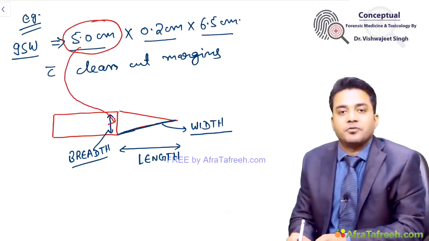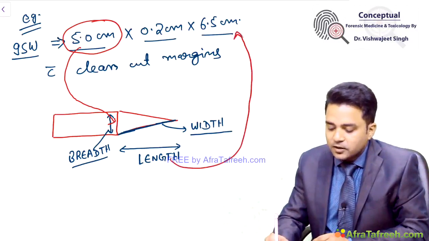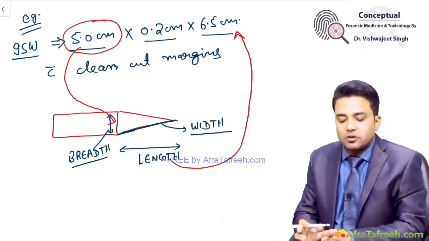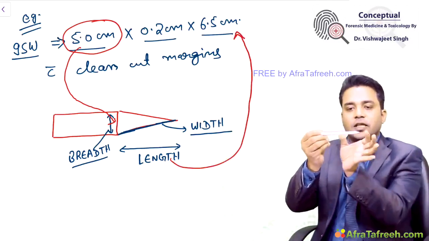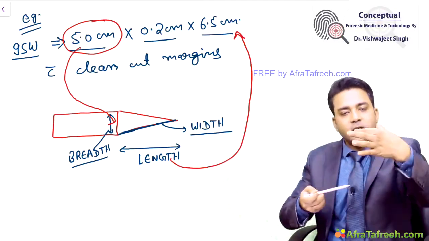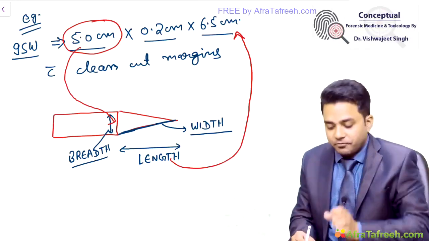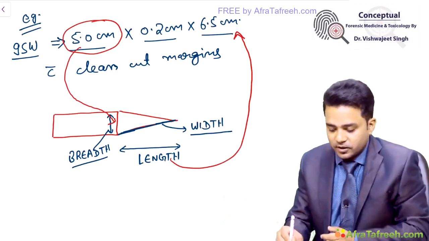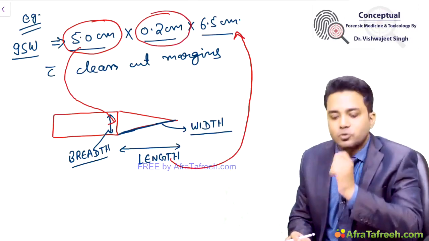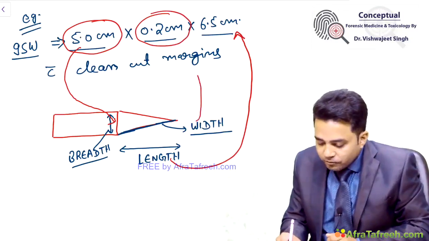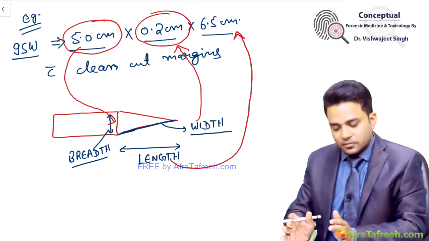Length of the knife is going to produce which thing? Length is going to produce the depth of the wound. Suppose this is the knife. The length of the blade will be the depth of the wound. The breadth of the blade of knife will be the length of the wound. And breadth of wound, like 0.2 centimeter, will be the width of blade. Simple thing. Keep it simple.